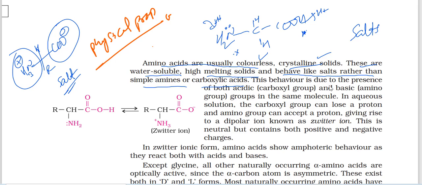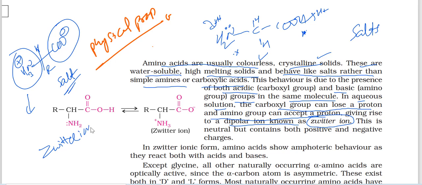The behavior is due to the presence of both acidic and basic groups in the same molecule. In aqueous solution, the carboxylic group can lose a proton and the amino group can accept a proton, giving rise to a dipolar ion known as zwitter ion. This name is called zwitter ion.